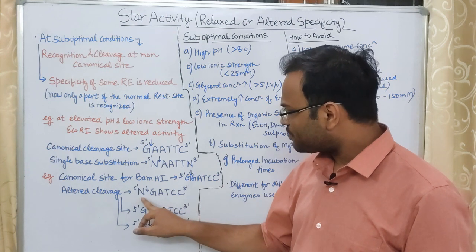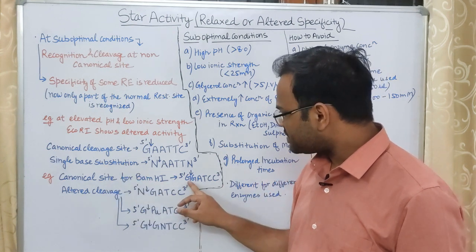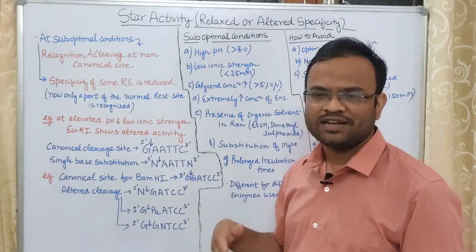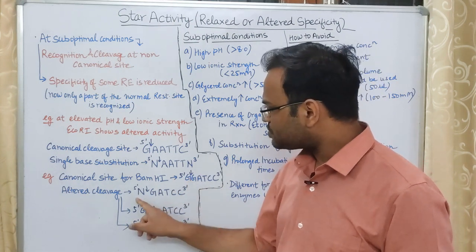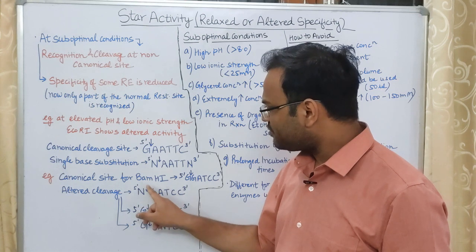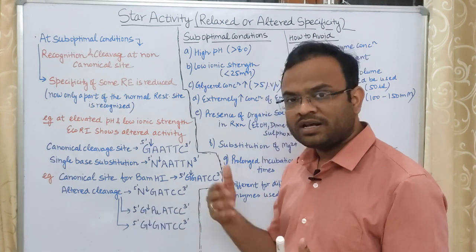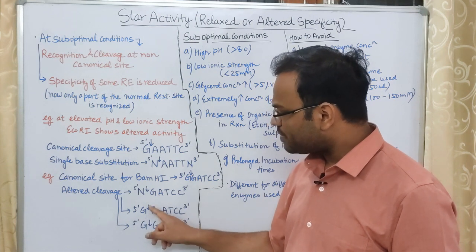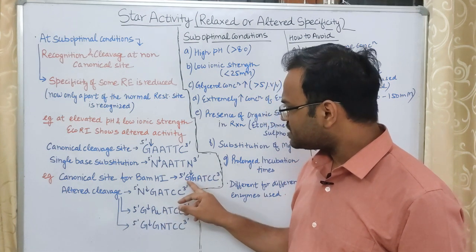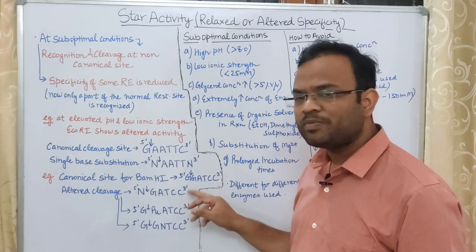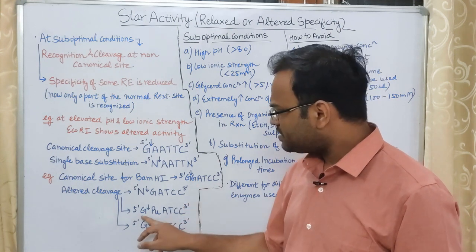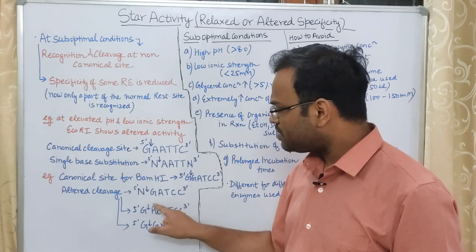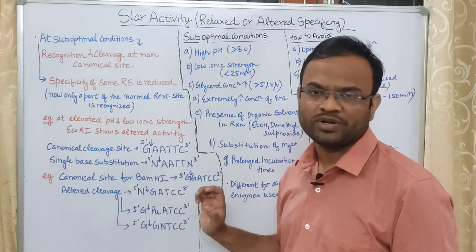Where did this N come from? N came from the single base substitution of this G. Okay, if you are substituting this G with any other nucleotide, then also the BamHI can cleave between N and G. In another case, this guanine can be followed by any purine. Over here you can see that guanine is being followed by another guanine, but in this case it can be followed by any purine, then also there will be a cleavage between G and purine.